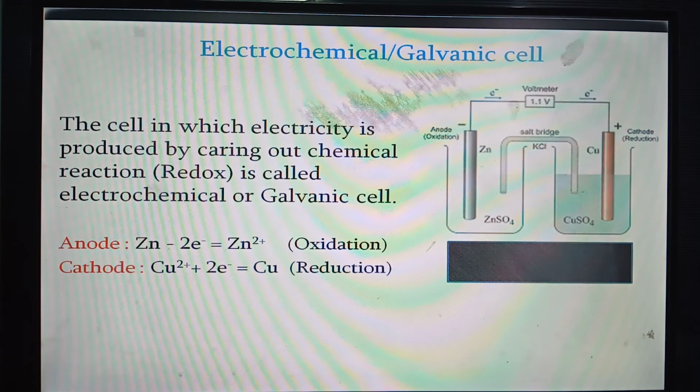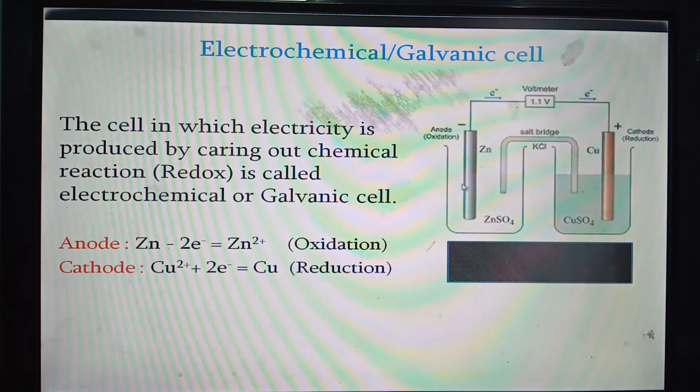Now, electrochemical or galvanic cell. What are electrochemical or galvanic cells? The cell in which electricity is produced by carrying out a chemical reaction, that is a redox reaction, is called an electrochemical or galvanic cell. Just a few minutes ago I discussed how electricity is produced in this type of cell.